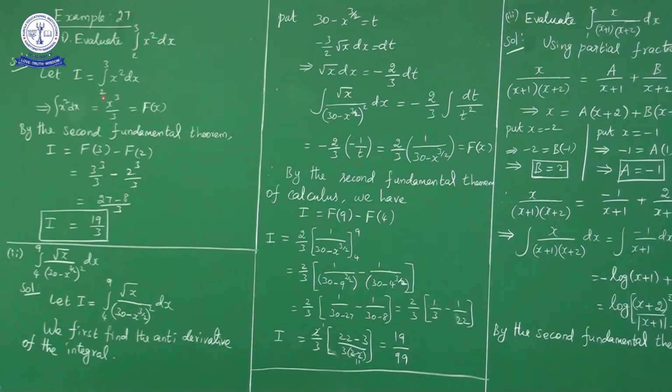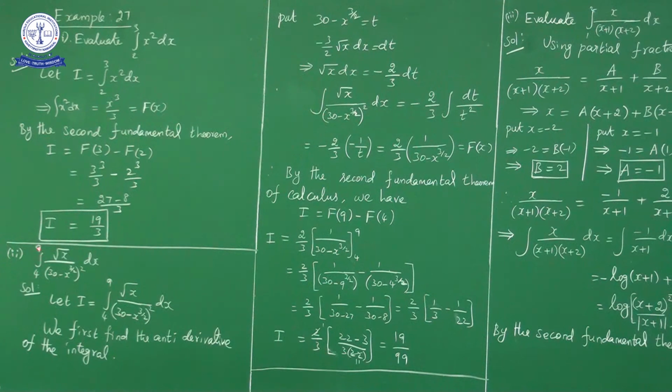What is capital F of x? X cube by 3. So F of 3 means 3 cube by 3 minus 2 cube by 3, LCM is 3, 27 minus 8, 19 by 3. Next question,